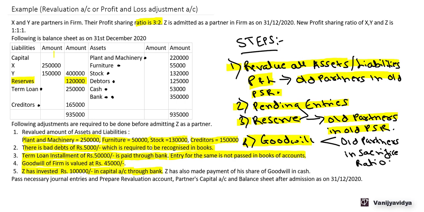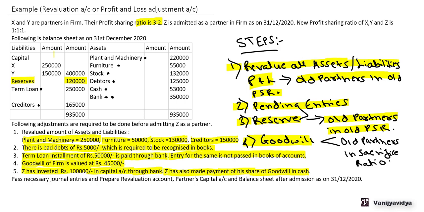Similarly, he has also made the payment of his share of goodwill in cash. So what is the share of goodwill of Z? 45,000 into 1 by 3. Now he has paid that much amount in cash. Now, though it's goodwill, we are not raising the goodwill in the books. We have made the adjustment of the goodwill through capital account. So the entry for this will be Z's cash account debit to Z's capital account.